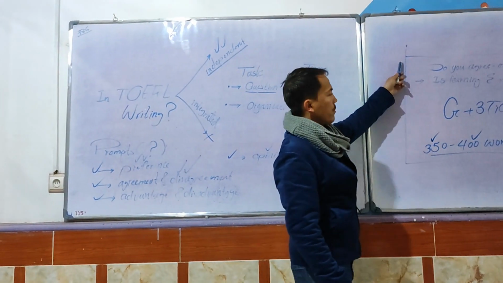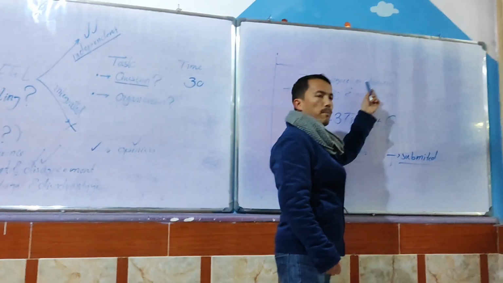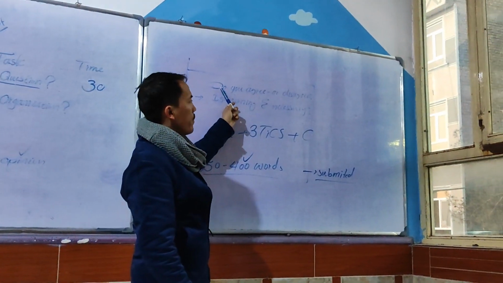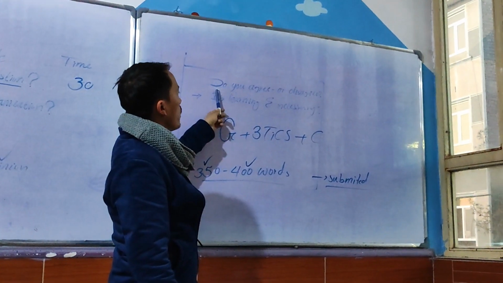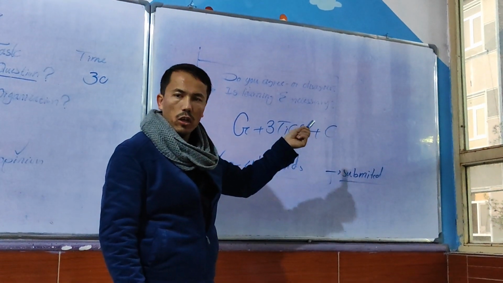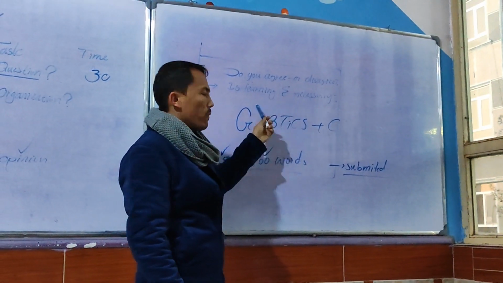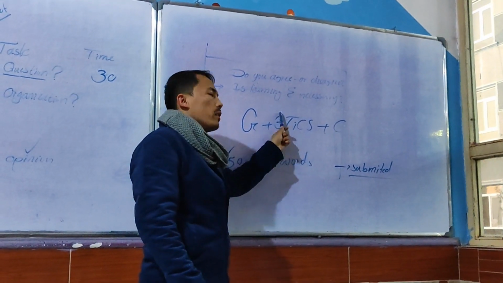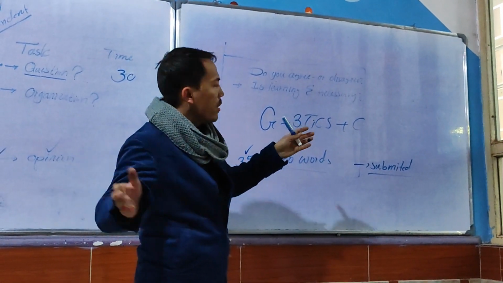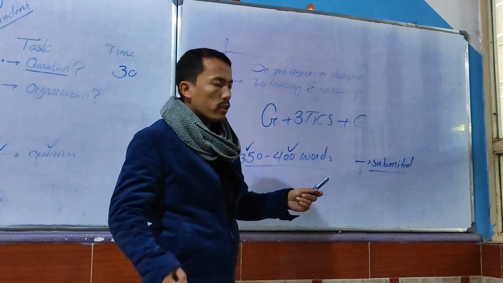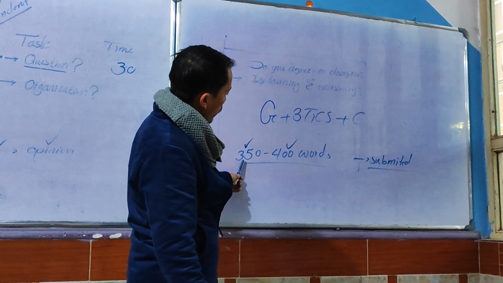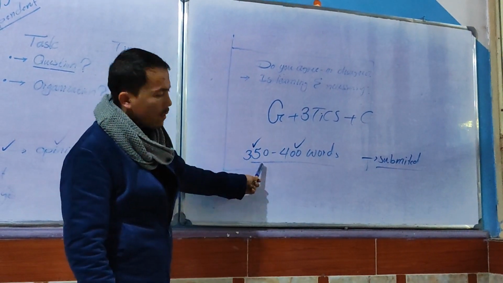So imagine this is the screen of a laptop or the computer that you're going to write your independent essay. So the question will appear here at the beginning, means at the top of the screen. And this is the question, do you agree or disagree? Is learning English necessary or not? Then you have to write the answers by having the introductory paragraph, then having 2 or 3 bodies. I recommend you 2, not 3, because 2 can be strong. When you write 3, you cannot support very well. But you can have 2 or 3, then you can have your concluding, and the words should be between 350 up to 400 words. The words will be shown here.